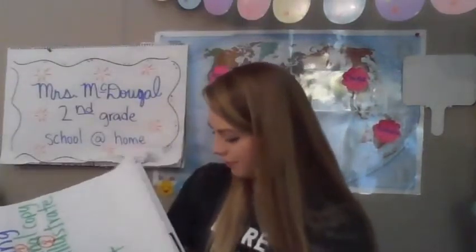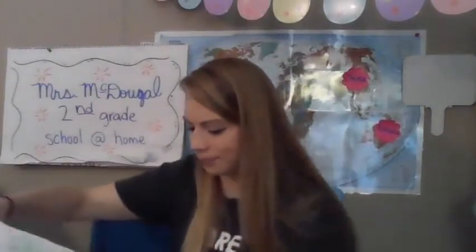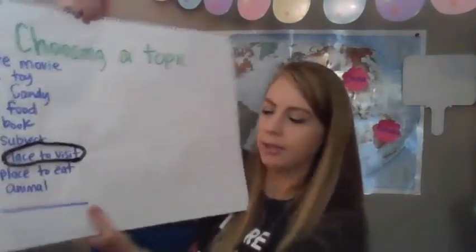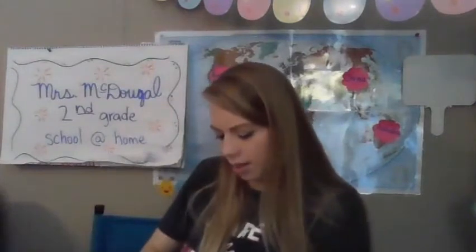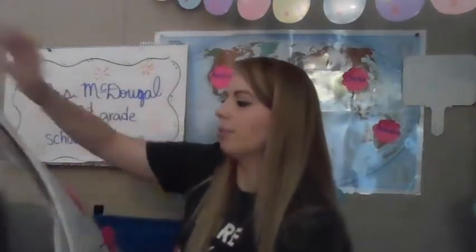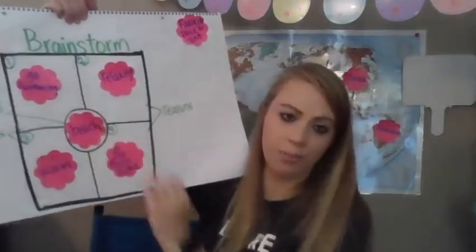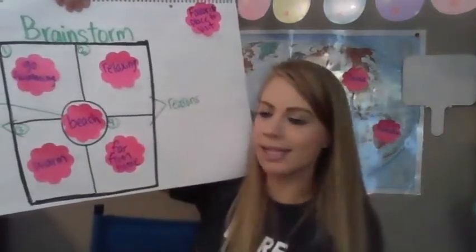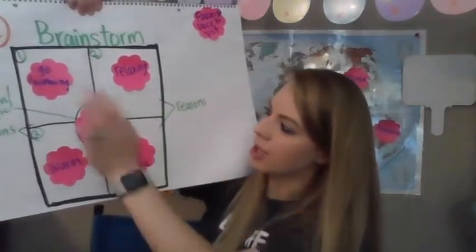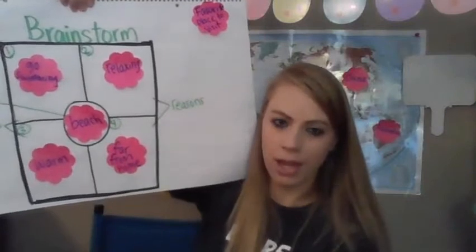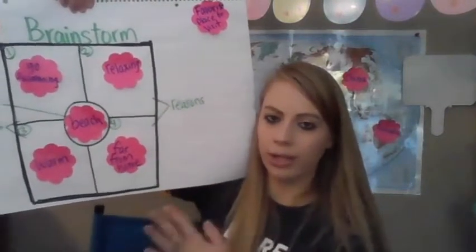So I want to show you some of our things that we've done. You chose your topic. Okay, good deal. Then we had our brainstorming yesterday. Remember, I wanted to talk about the beach or my favorite places with you guys as an example. So we have the beach. I put go swimming, relaxing, warm, and far from home. So make sure you use this throughout your writing process.